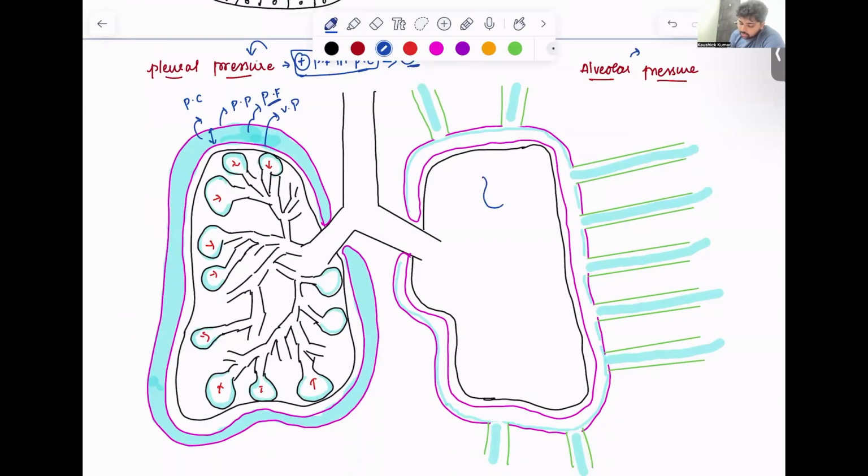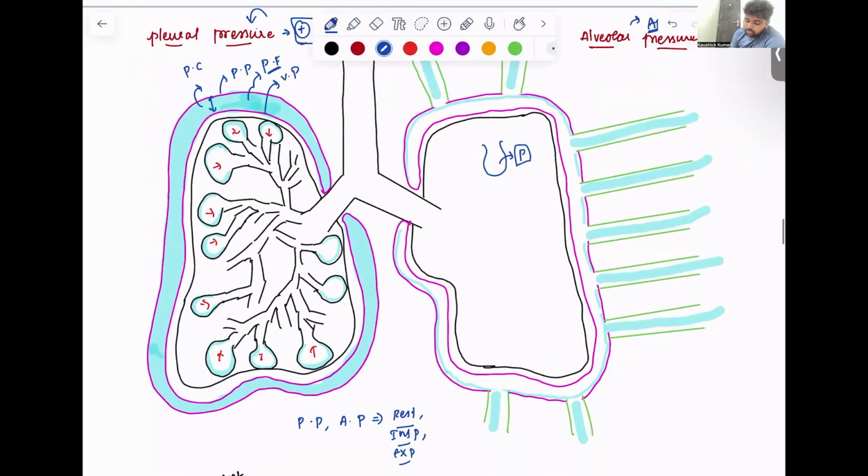And what is alveolar pressure? The pressure inside the alveoli is called alveolar pressure. First, I'll talk about pleural pressure. I have mentioned earlier this pleural pressure is almost always negative, right? So how does this negative pressure get created inside the pleural cavity?